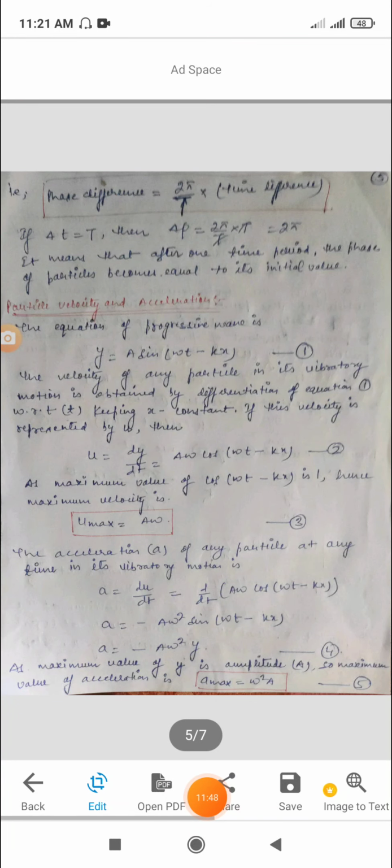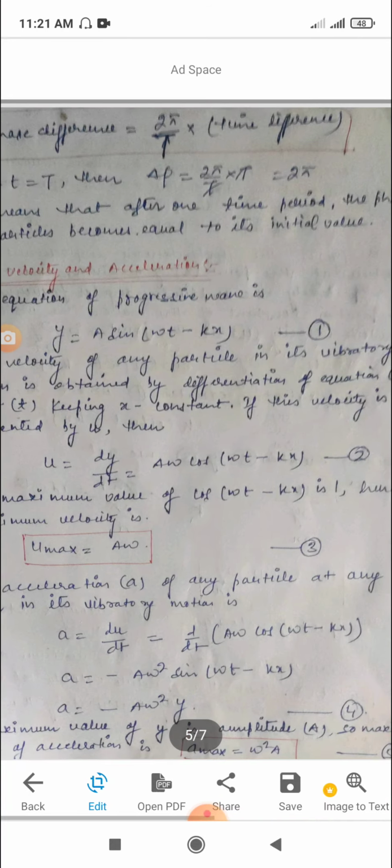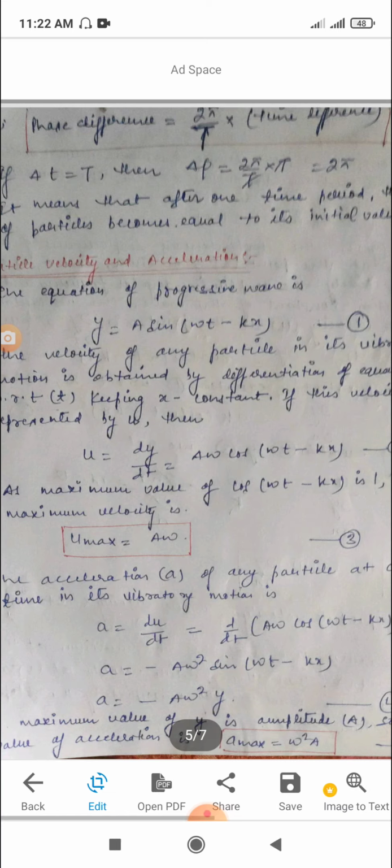Another topic is particle velocity and acceleration. The equation of a plane progressive wave is y = a sin(ωt − kx). The velocity of the particle in its vibrating motion is obtained by differentiating equation first with respect to t, keeping x constant. If this velocity is represented by small u, then u = dy/dt = aω cos(ωt − kx). The maximum value of cos(ωt − kx) is 1. Hence, maximum velocity is u max = aω.